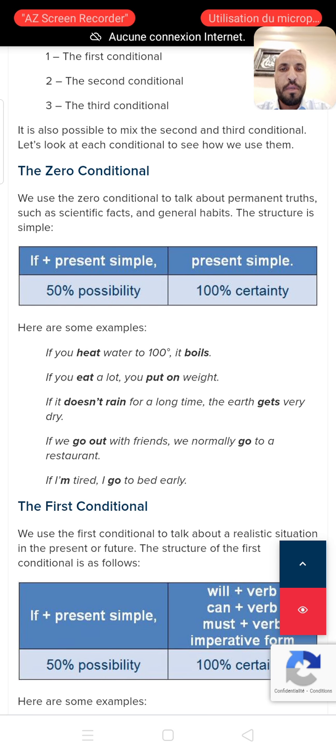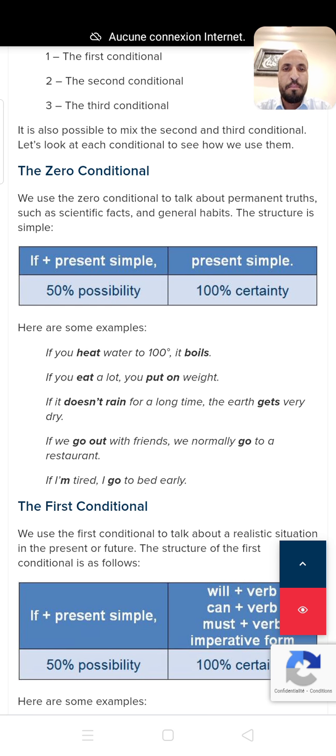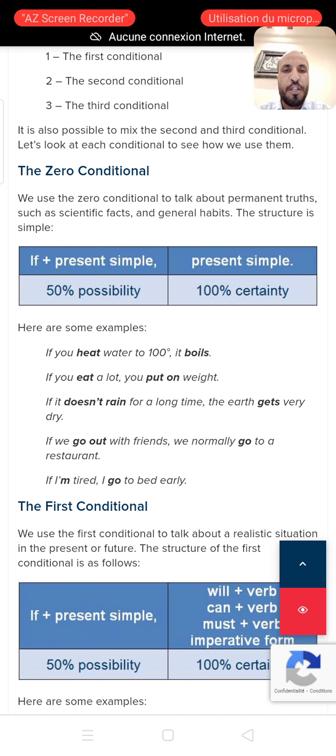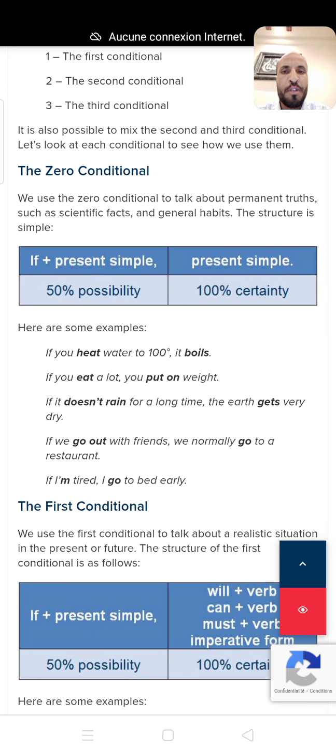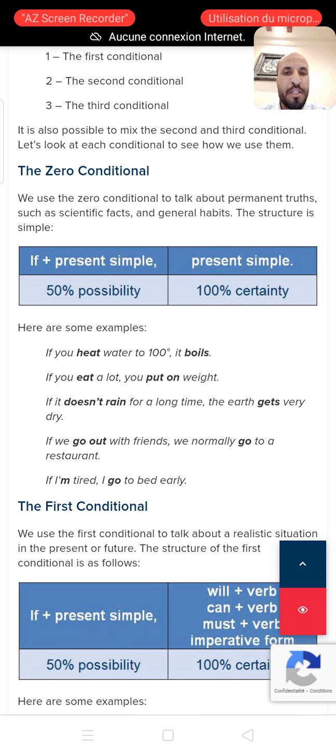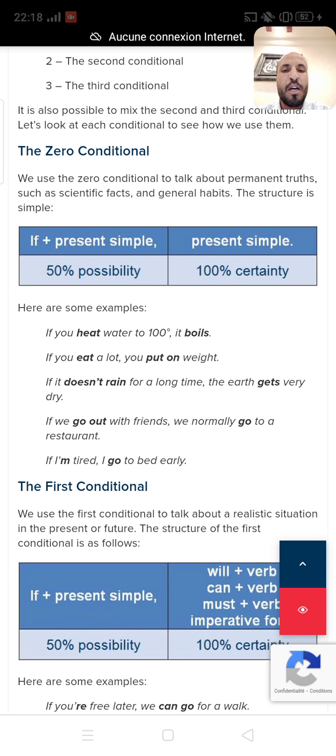We use the zero conditional to talk about permanent truths such as scientific facts and general habits. The structure is simple: if plus simple present, plus simple present. So in the if clause, we have 50% possibility, and with the main clause, we have 100% certainty.